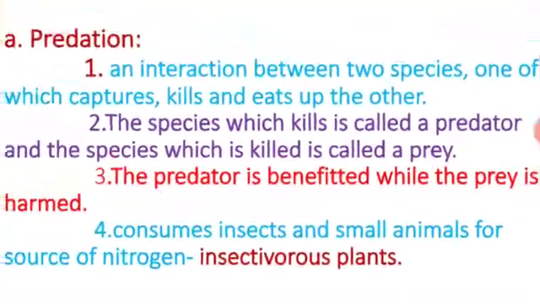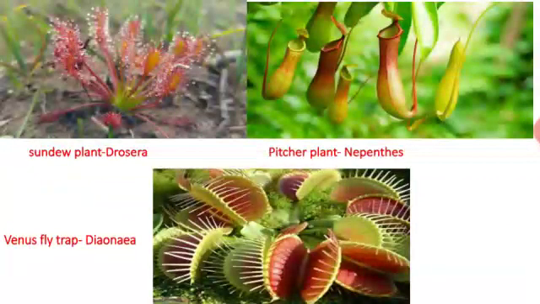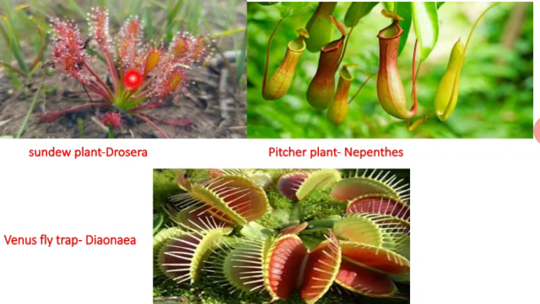Okay. So here they have given a few examples of predators. One is the sundew plant, Drosera. It has a sticky nature of nectar. When the insects come nearby, they are attracted and attached, digested in it and utilized. The same thing for the Nepenthes plant, which is named the pitcher plant. When the insects come nearby the mouth of the pitcher plant, it closes, digests and utilizes the nitrogen.